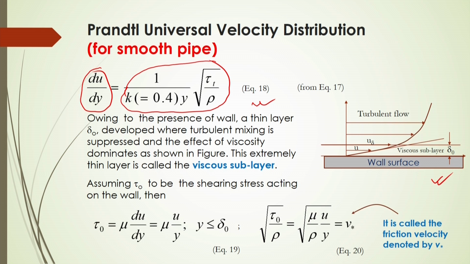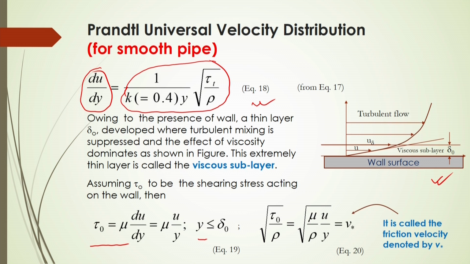If we assume tau 0 to be the shearing stress acting on the wall, then tau 0 equals mu into du by dy, which equals mu into u by y, where y is less than or equal to delta 0, that is, the very thin layer of liquid over the wall surface.